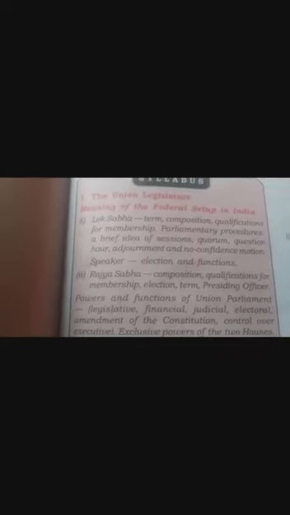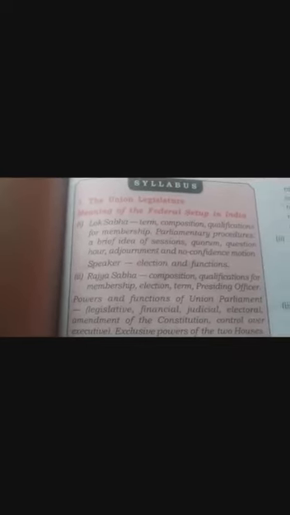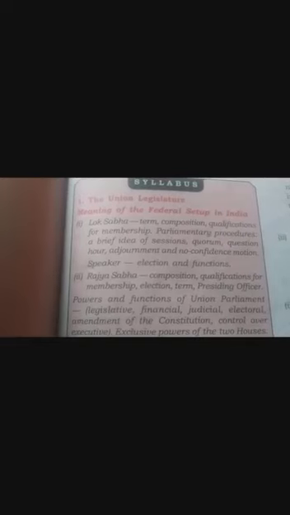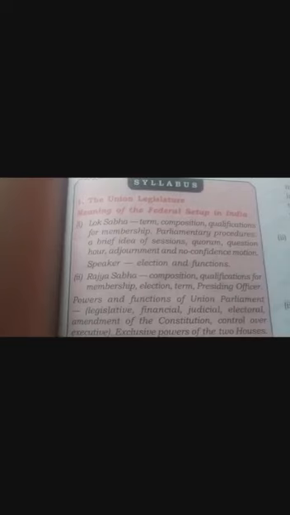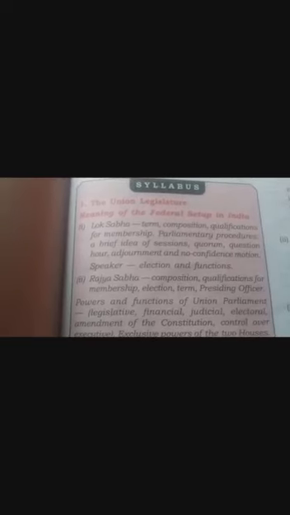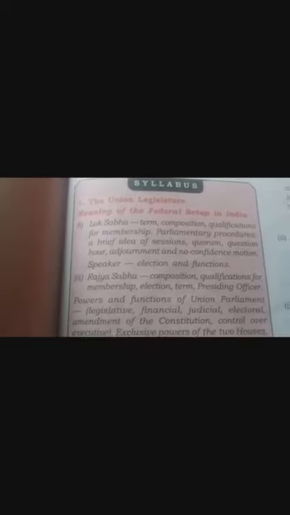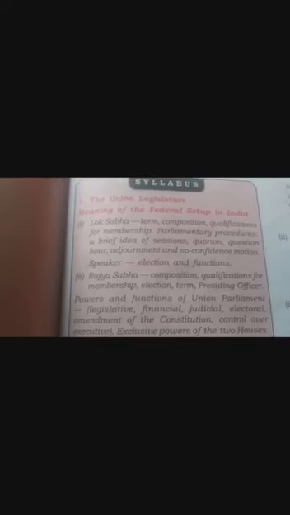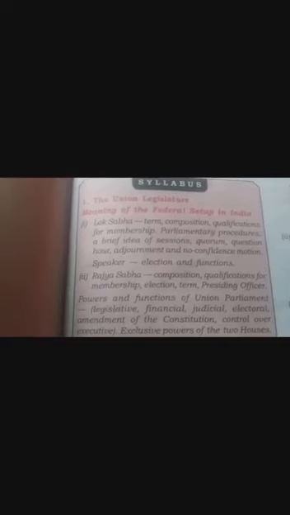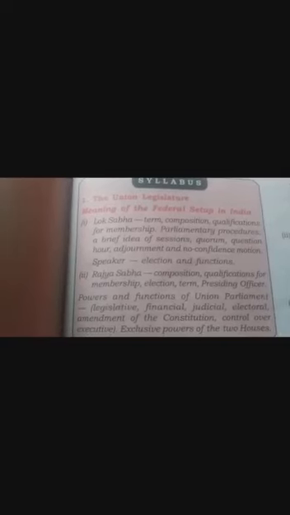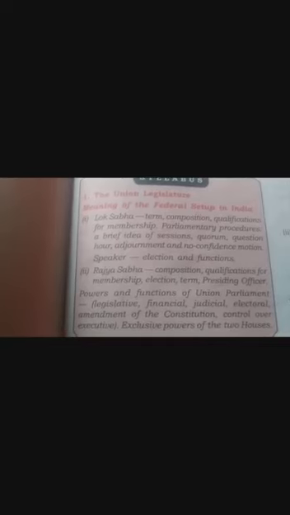So we will see the syllabus which we have here in front of you. You can see this, the union legislature. You should know the meaning of federal setup in India. Then we have the Lok Sabha, both the houses, Lok Sabha and Rajya Sabha, and powers and functions of the Union Parliament.